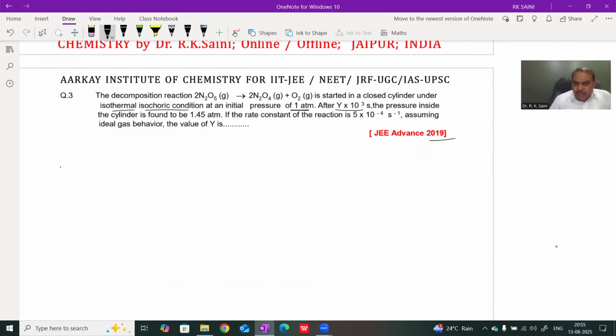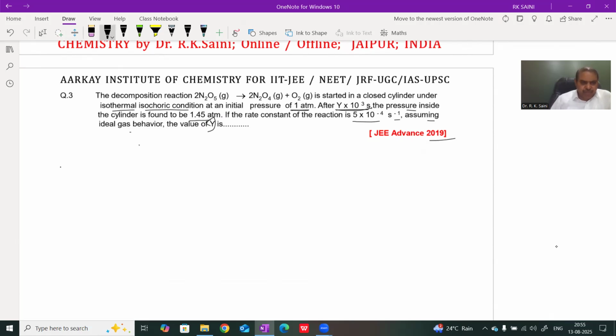After y into 10 to the power 3 seconds, the pressure inside the cylinder is found to be 1.45 atm. The rate constant of the reaction is 5 into 10 to the power minus 4 second inverse, which means first order. Assuming ideal behavior, find y. For a first order reaction, we write the integrated rate law equation.